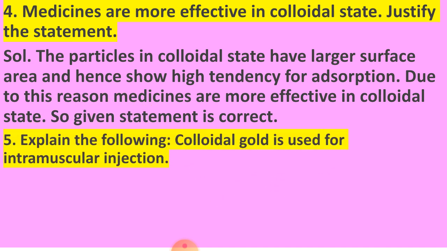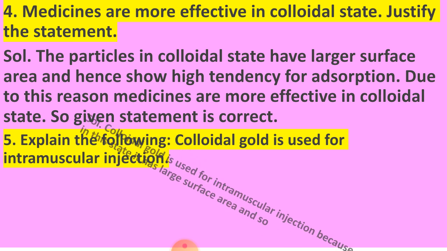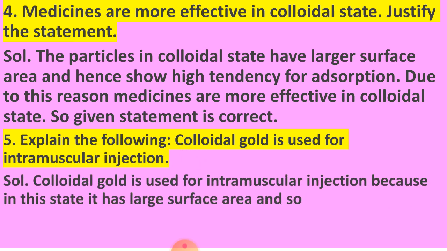Now next question, explain the following. Colloidal gold is used for intramuscular injection. This I also told you, but here in the form of questions I give the answer. The colloidal gold is used for intramuscular injection because in this state it has large surface area and so may be easily assimilated.